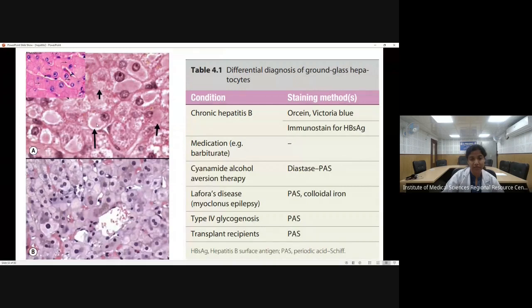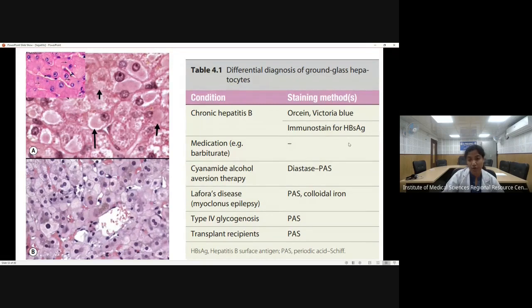These hepatocytes are different from the normal hepatocytes. These are uniform, homogeneous, and there is a clefting around this. These are ground glass, but this is again not specific for hepatitis B. It can also be present in various diseases like typhoid, glycogenosis, which is a type of storage disease. It can be present in Lafora's disease, some medication.